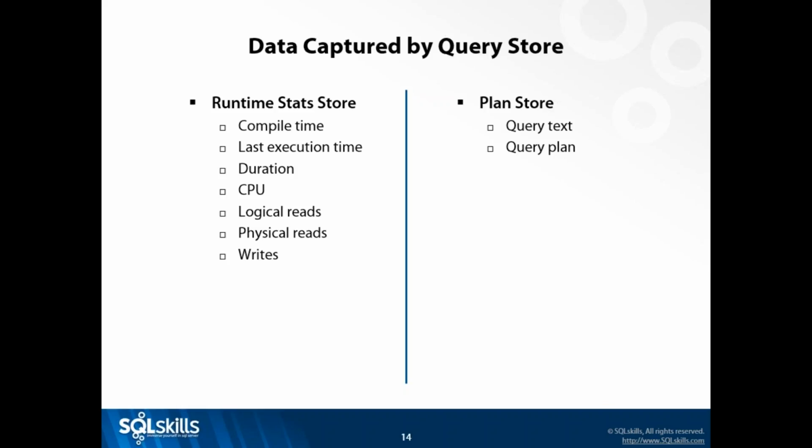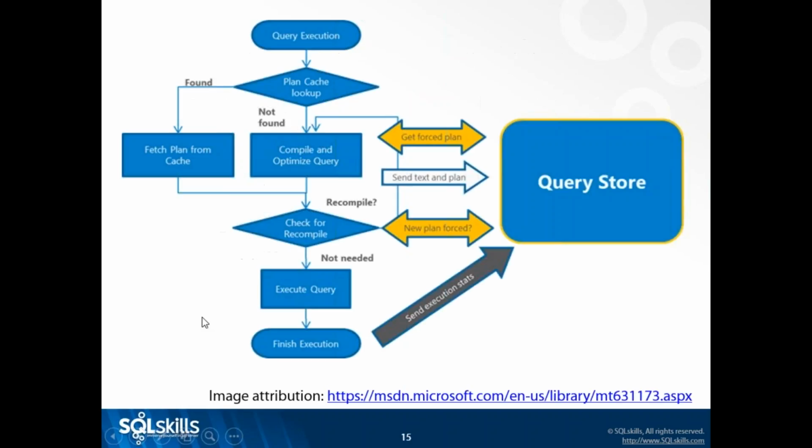So the runtime stats has the last execution time, the duration, the CPU, logical reads, physical reads, writes, right? It tells me what does it look like when this query actually ran. And so if we take what we know about execution and compilation and optimization, this is where query store fits in. And this is from a Books Online post about query store.